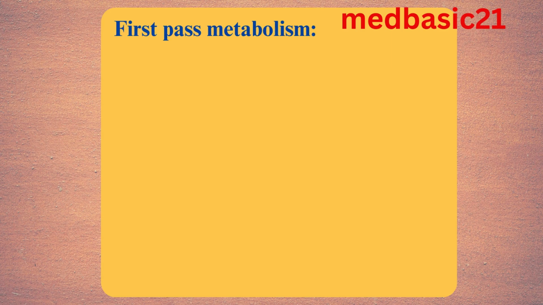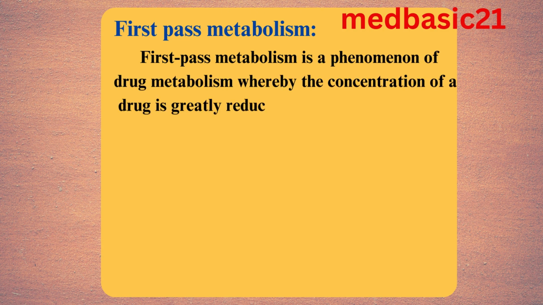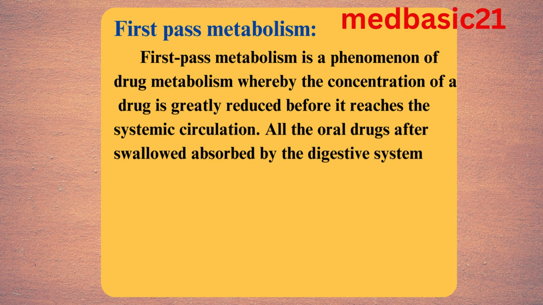First-pass metabolism. First-pass metabolism is a phenomenon of drug metabolism whereby the concentration of a drug is greatly reduced before it reaches the systemic circulation. All oral drugs, after being swallowed, are absorbed by the digestive system and enter the hepatic portal system.